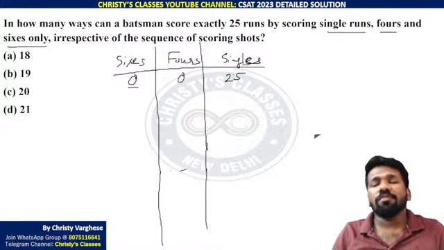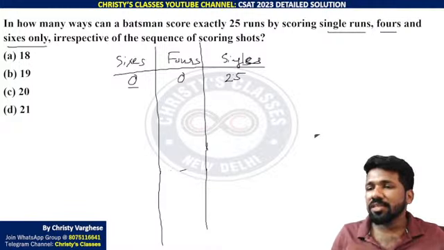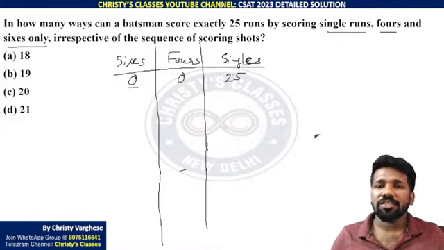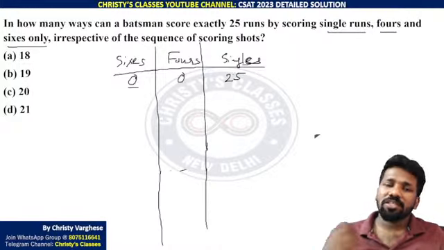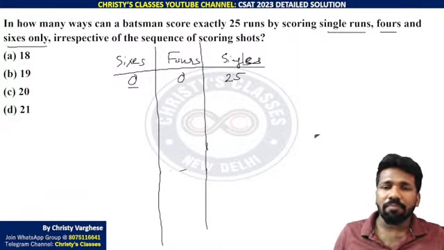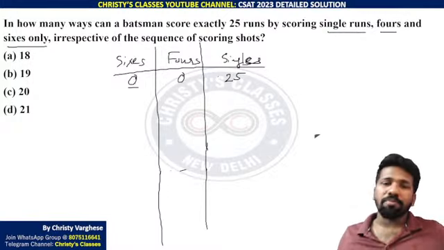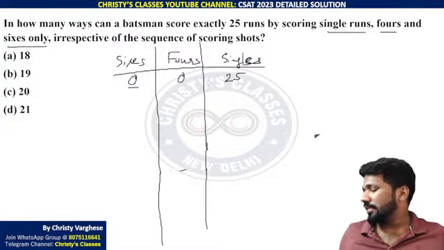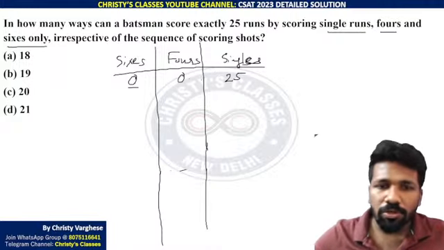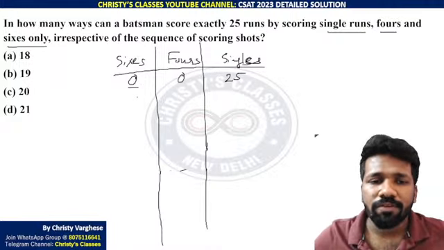After 6 and 4, whatever remains will be singles. Singles are 1 run each. You can add the remaining number to complete the total 25 runs. So 0 sixes, 0 fours, 25 singles is a possibility.